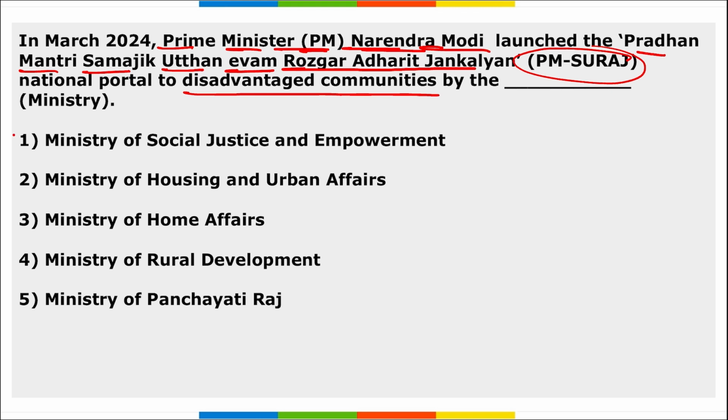Question asked is, it was released by which ministry? It was released by the Ministry of Social Justice and Empowerment. Correct? Take a note of this. Right? And the aim here is to provide the sanctioned credit assistance to 1 lakh entrepreneurs from the socially disadvantaged sections to help them grow, to provide them credit for their small businesses and to help them grow.